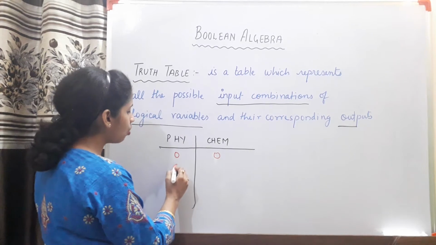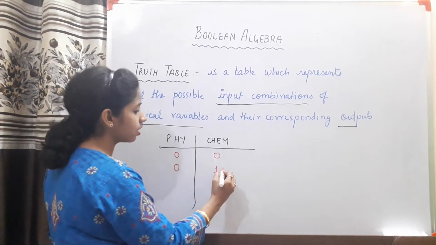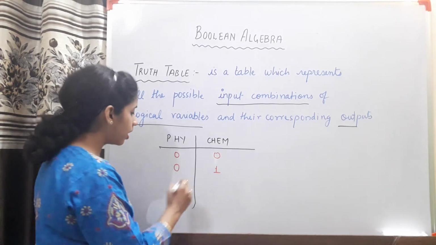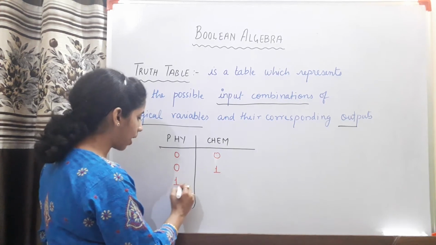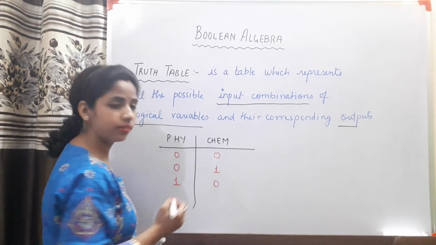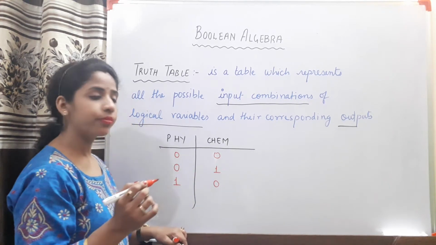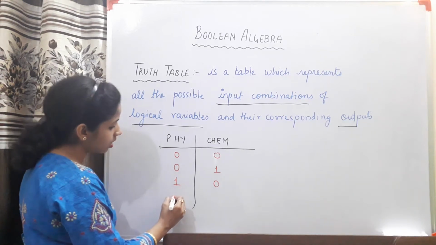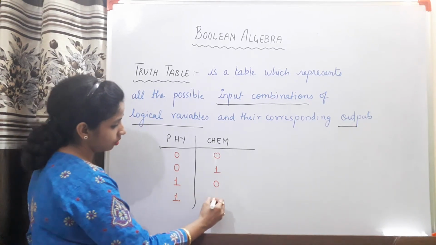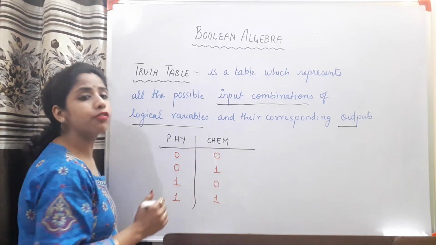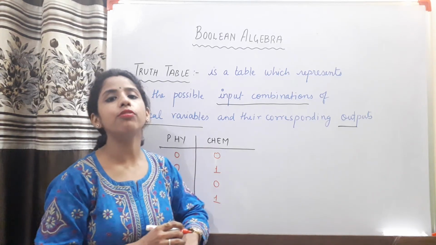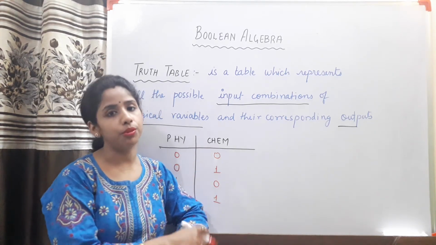Second is that you fail in physics but pass in chemistry. Then the third one can be that you pass in physics but fail in chemistry. And then the next is that you pass in both. Now besides these four possibilities, you won't be able to find any other possibility for the input.